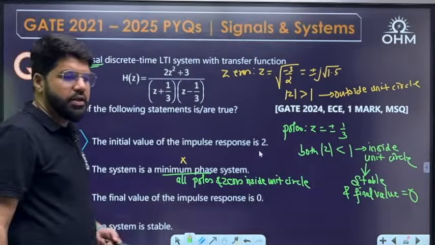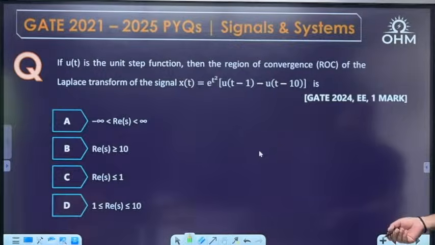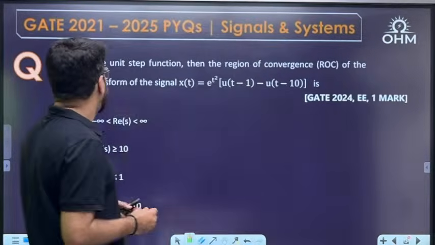Next question. GATE 24, EE, 1 mark. This one is easy only.